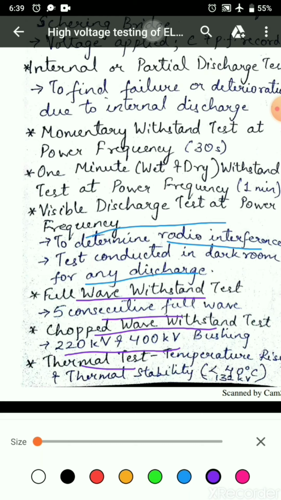Thermal test. Temperature rise test is done at a temperature below 40 degrees Celsius at a rated power frequency. The steady temperature rise should not exceed 45 degrees Celsius. Thermal stability test is done for bushings rated 132 kilovolt.